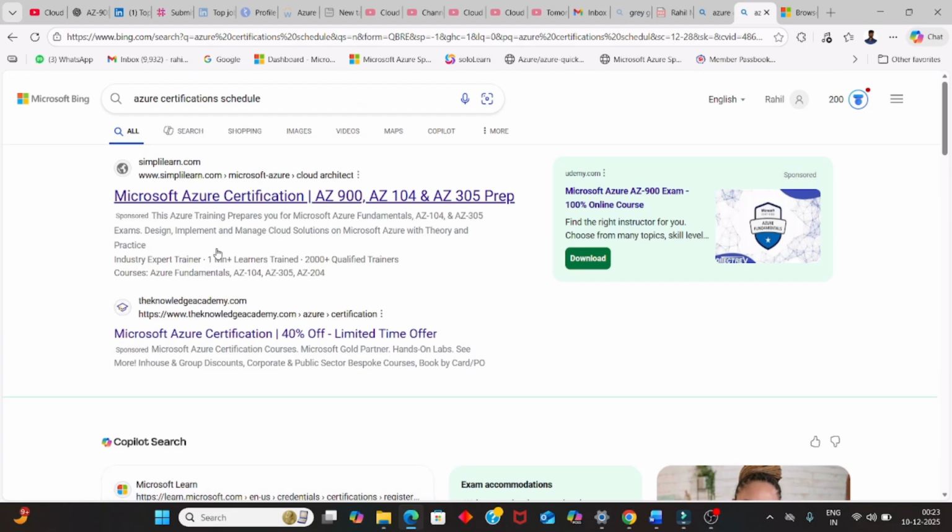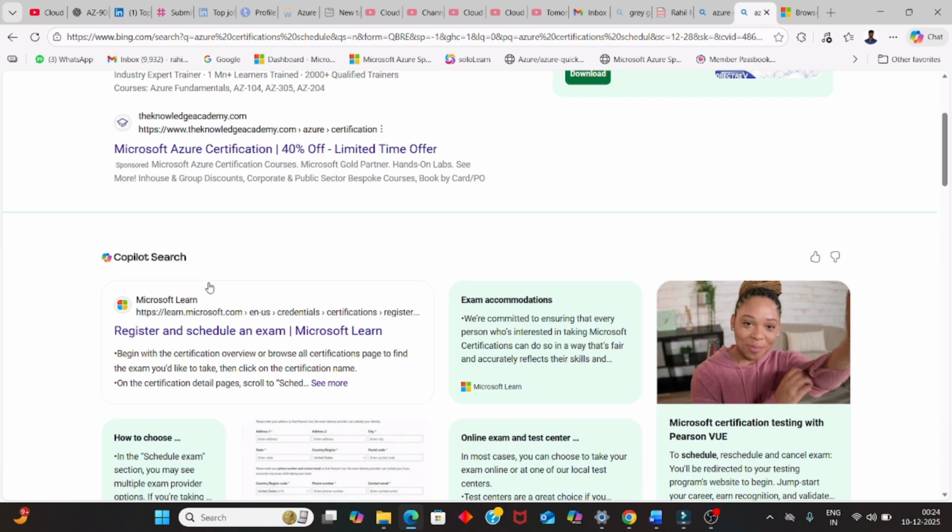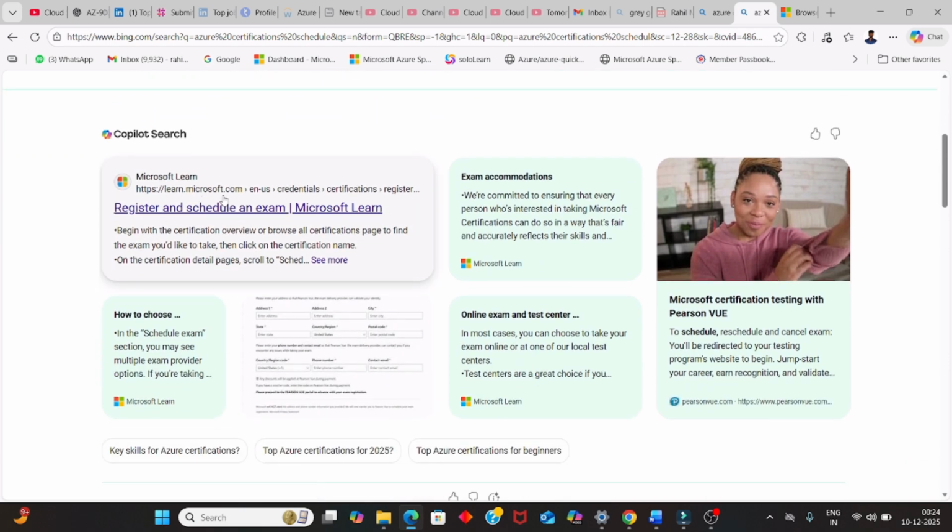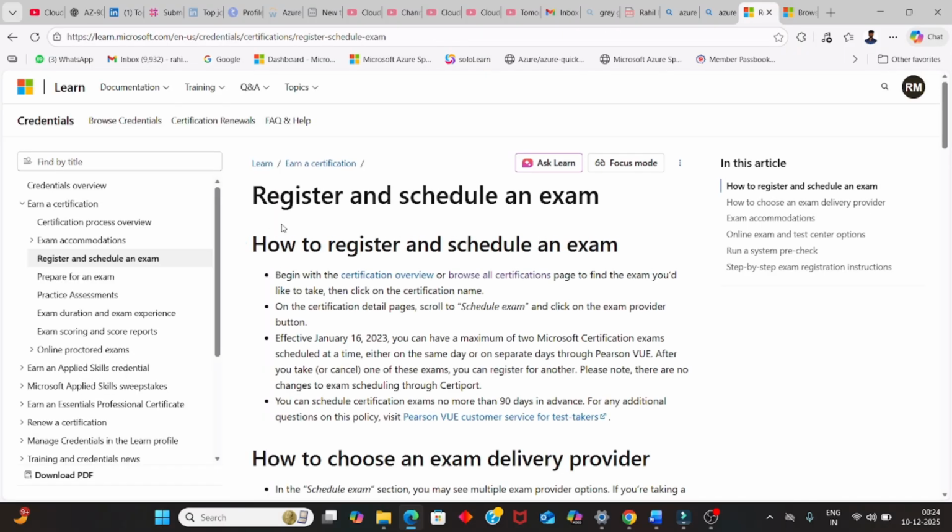This one. When you search for Azure certification schedule or registration, you'll have multiple links. You have to go to the Microsoft one, the one with the domain Microsoft.com, just click here. Then you will get this screen. That's the Microsoft documentation. You have to go to Browse all certifications.